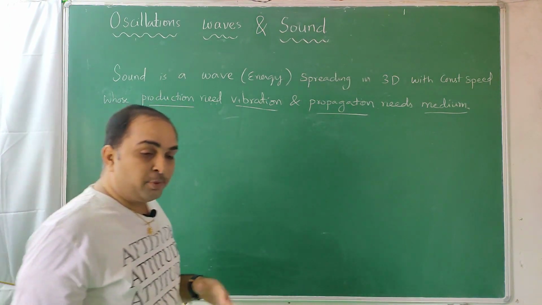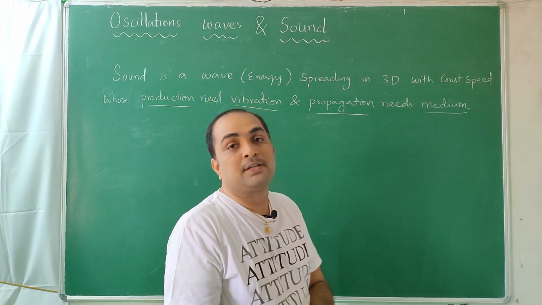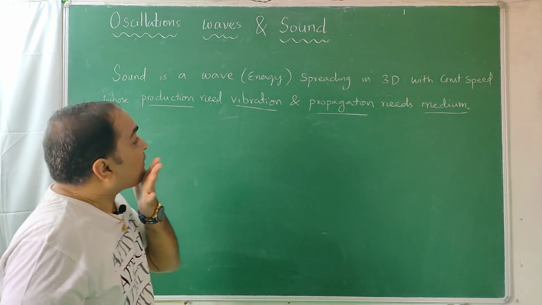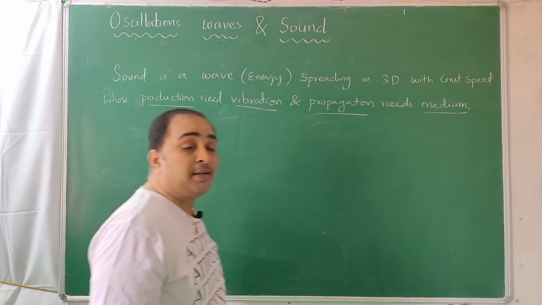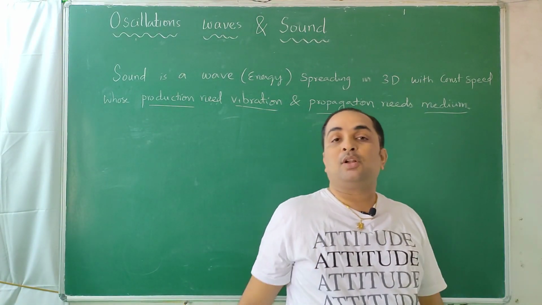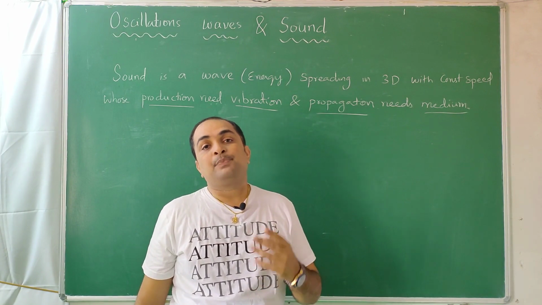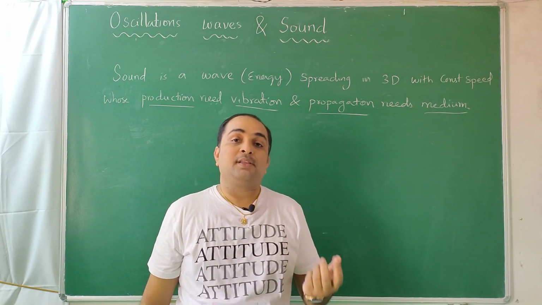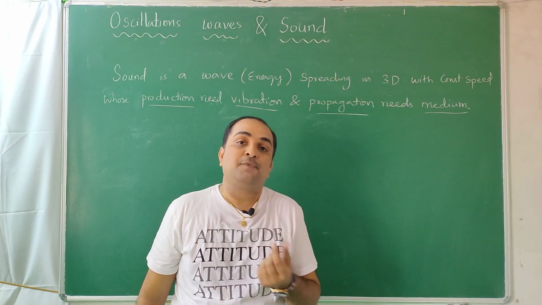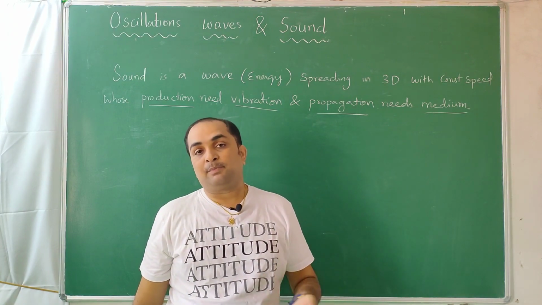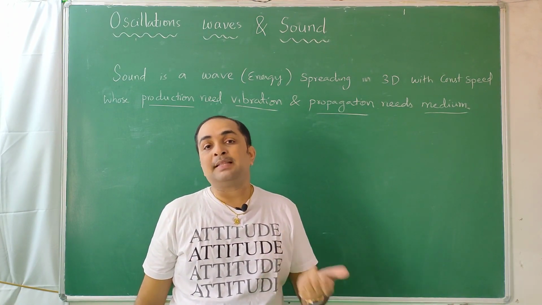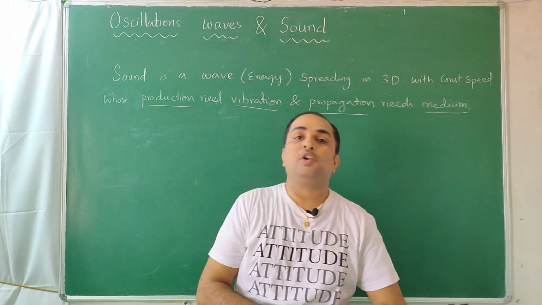See, why I am explaining like this, because small children need all these things to understand. Production of sound needs vibration, propagation of sound needs a medium. A medium is either solid, liquid or gas. Gas is the denser medium for sound. Solid is the rarer medium. What is a rarer medium? If the wave travels fast, that is a rarer medium. If the wave travels slow, it is a denser medium. Nothing to do with density. Mass and volume are unimportant there.